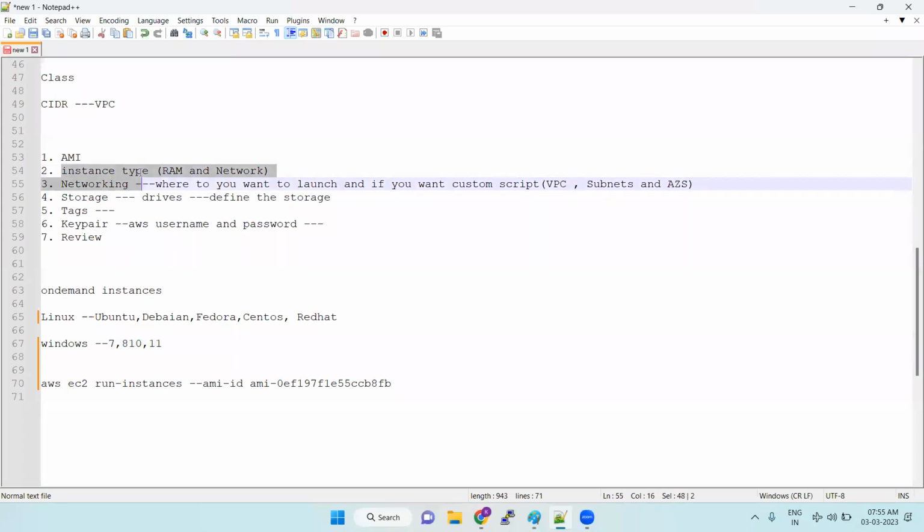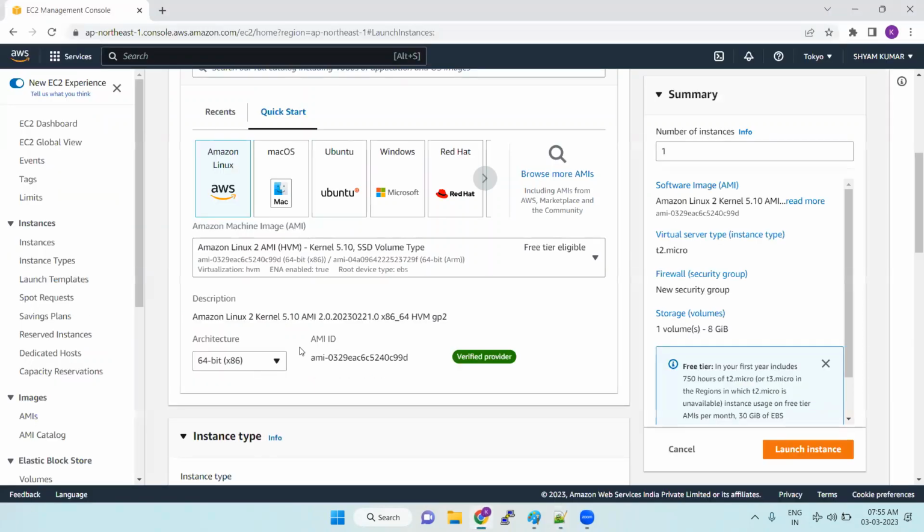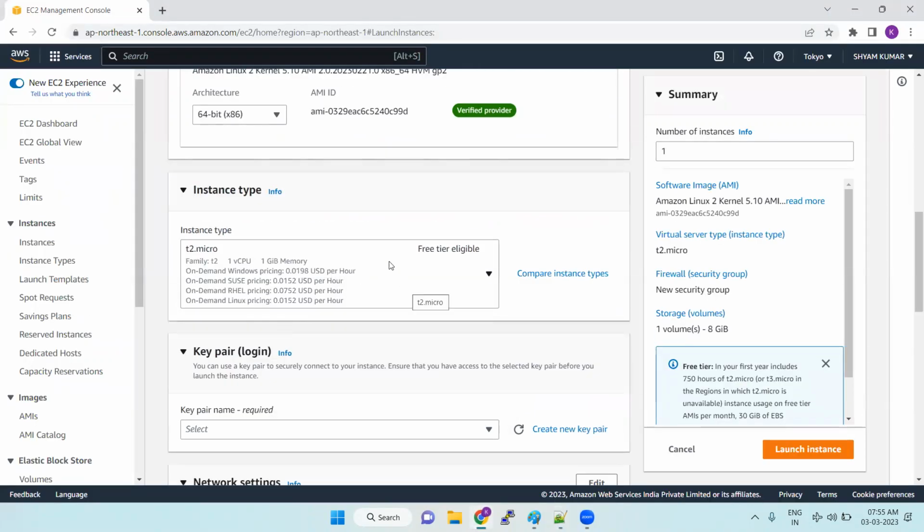Next is instance type. How much RAM you require for your system, that will be given here. By default, we are going with T2 micro. Each instance type has certain names. So what is the name?